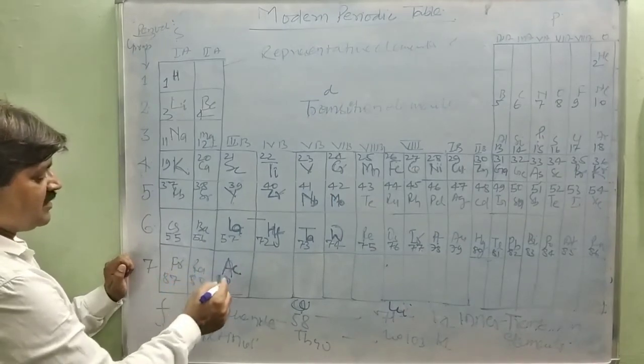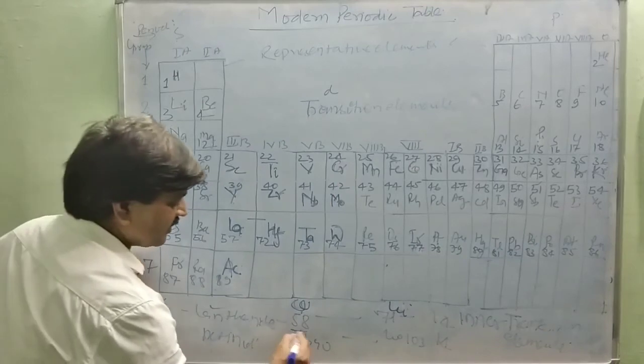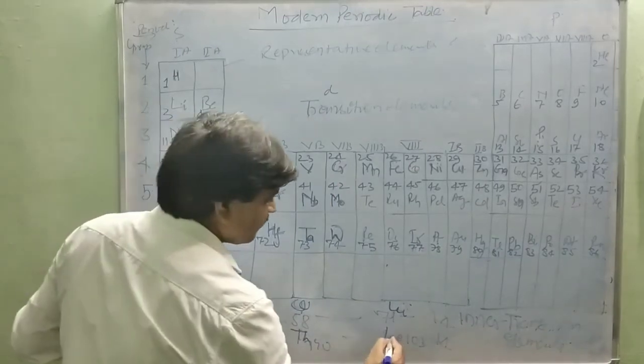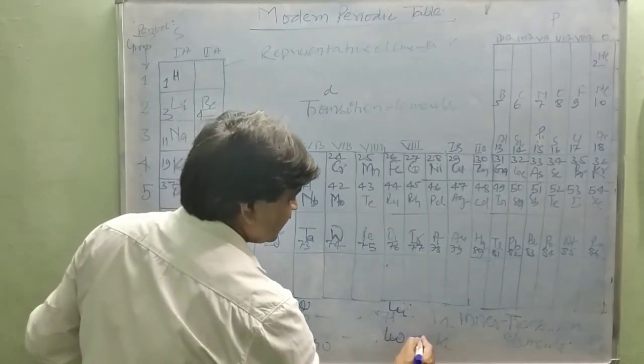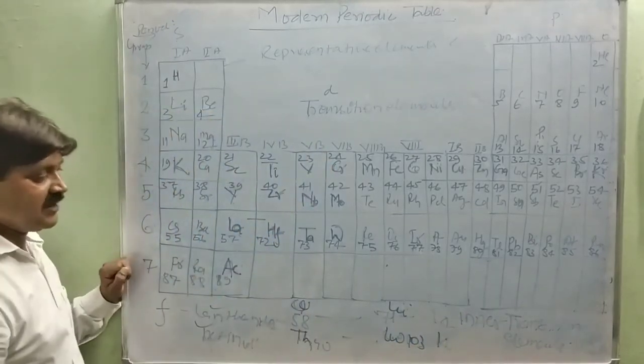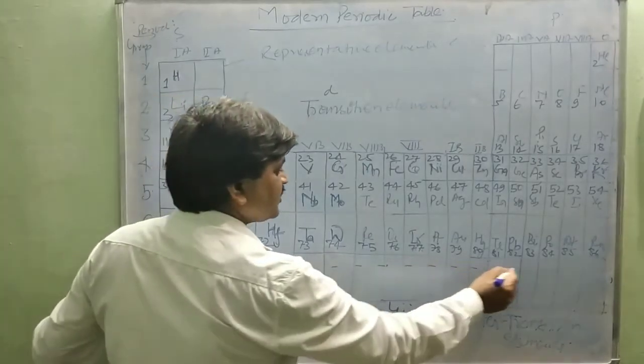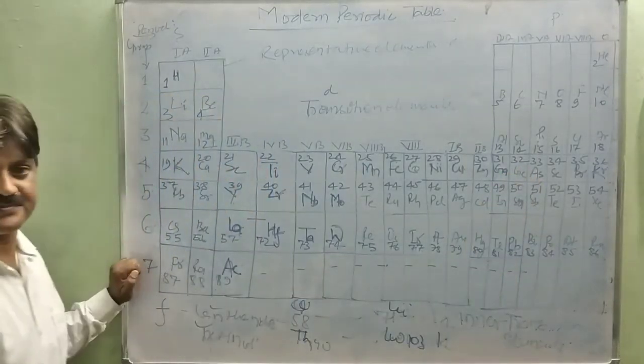radium 88, actinium 89. And after 89, thorium 90 to lawrencium 103. Again, these 14 elements are placed into the actinide series. And after that, the element 103 is placed into the 7th series of the periodic table.